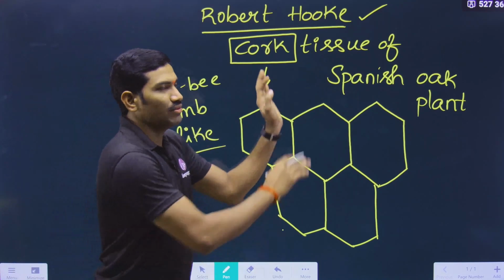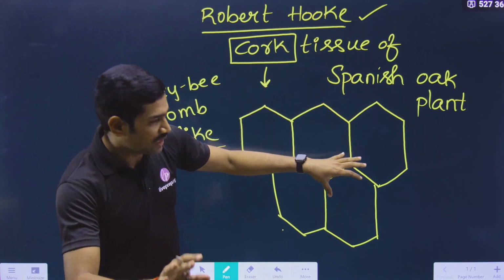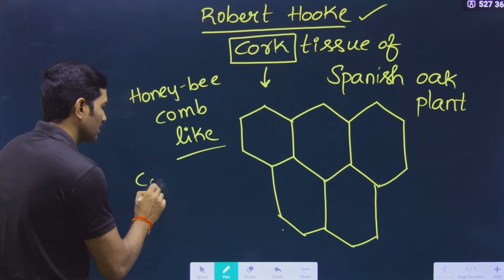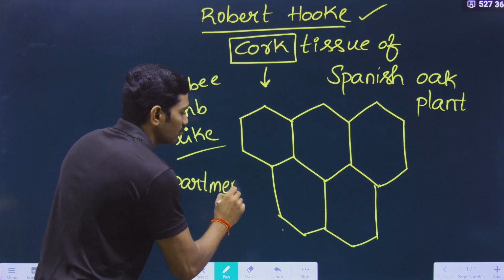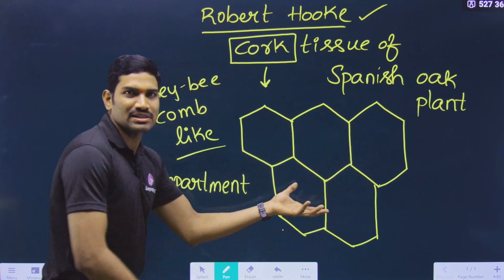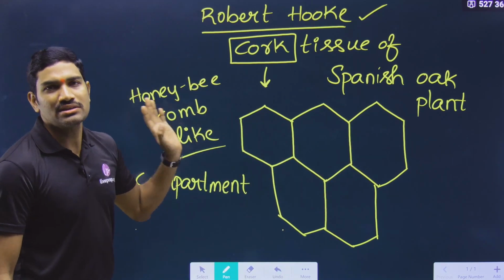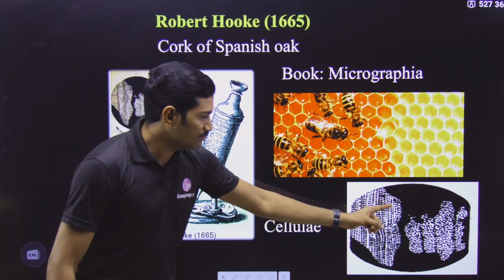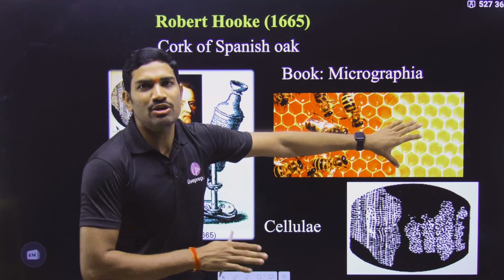So in this way, when Robert Hooke observed the cork tissue of the Spanish oak plant, he observed some compartments like this. Can you call this a compartment? Yes, it is like a compartment or a room, and it actually appears as a honeybee comb-like structure. Quickly I will show you that particular diagram. He observed compartment-like structures, and you can compare them with a honeybee comb.